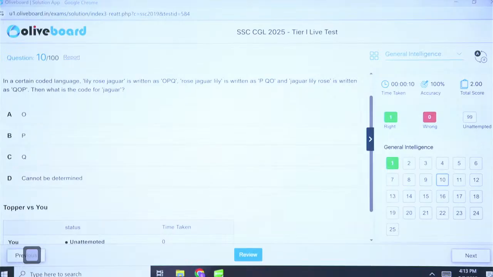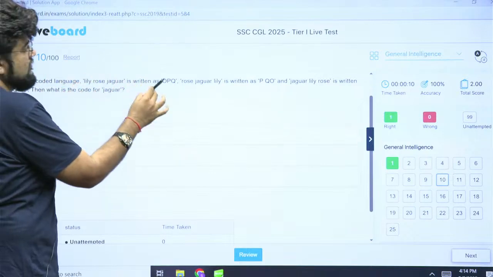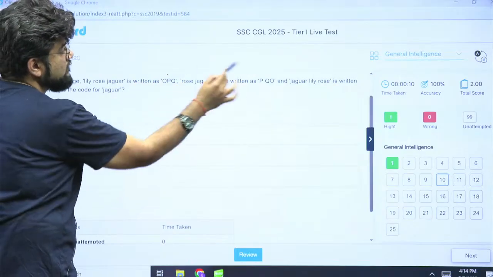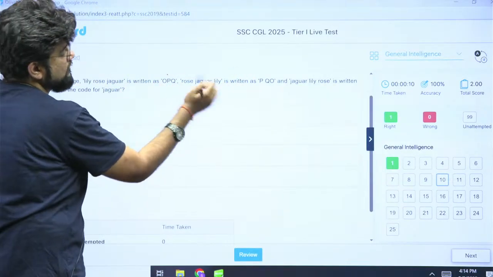Now, Lily, Rose, Jaguar is OPQ and Rose, Jaguar, Lily is PQO. They are just reversing the orders here. It is not a big deal. Lily is O, Lily is O. Rose is P, Rose is P. Jaguar is Q, Jaguar is Q.